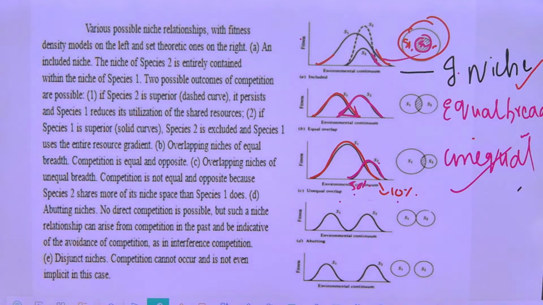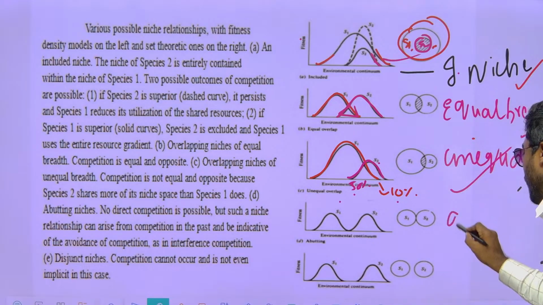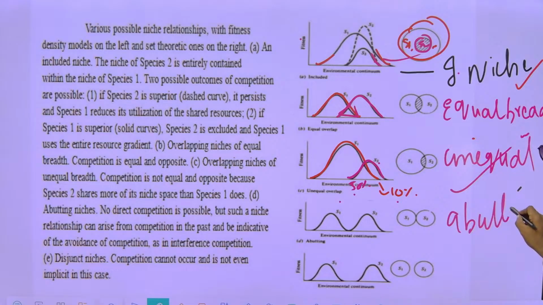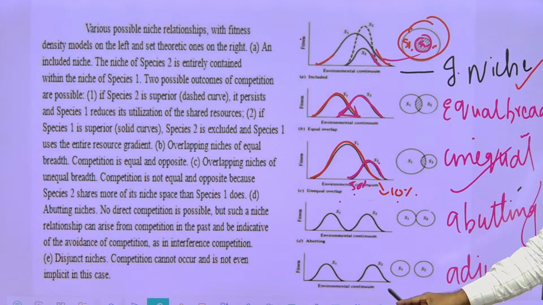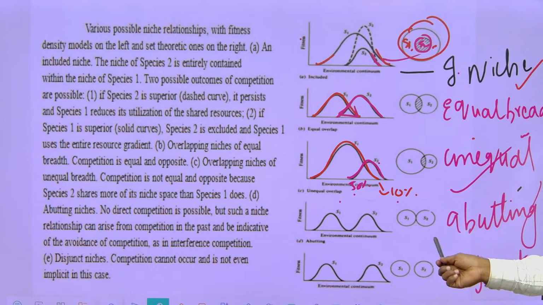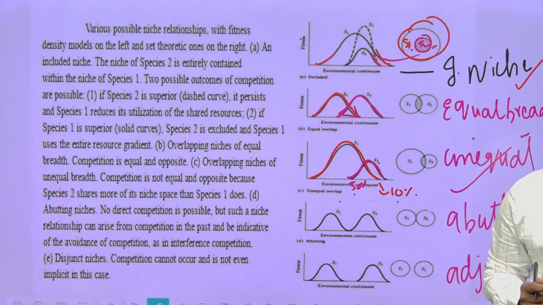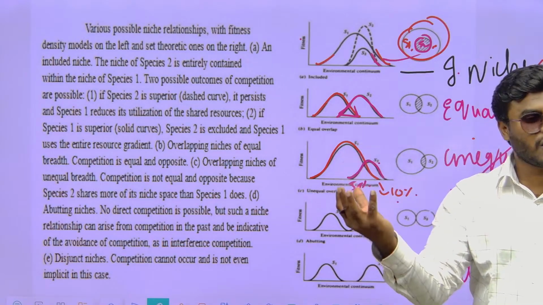Tell me the fourth graph. Then what about the fifth graph? The fifth graph is also the same, no? Tell me. See, this is called abutting niche. This is called adjunct niche. As you people said, there is no competition in this one. Correct? You know what this abutting niche is? This is the niche which is created just before the competition or after the competition.